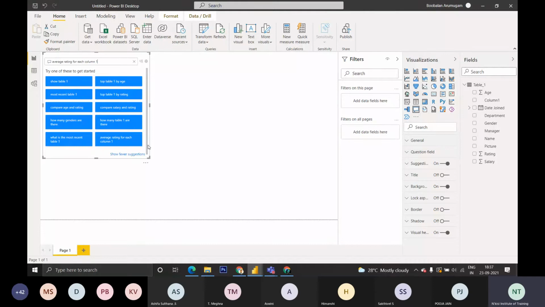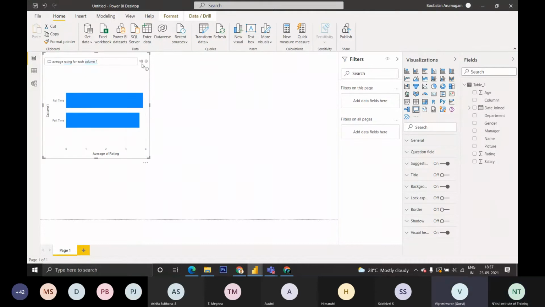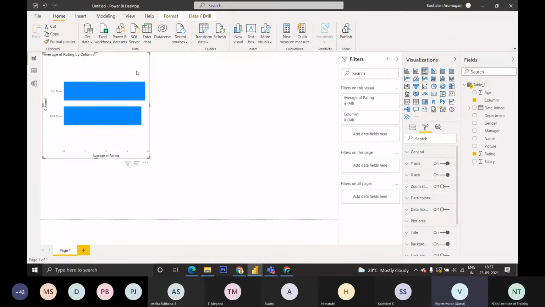Sir, I have a question. Yes. Sir, in visualizations you showed a lot of charts. For professional data analysis, which chart will we use? It is based on the data we have. If you want to show part-time and full-time, there are two variables here, and we also have the ratings. If I want to show data labels, I can switch on the table, and the average rating of full-time employees is 3.87. This data is more than enough to showcase the rating of full-time and part-time employees. You can clearly understand, right? For some other charts.